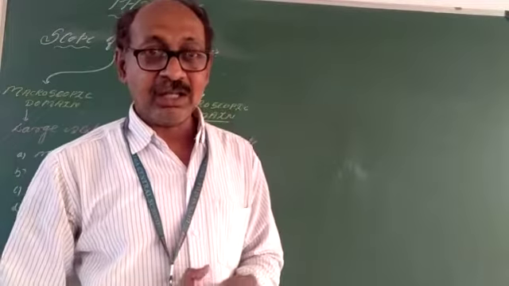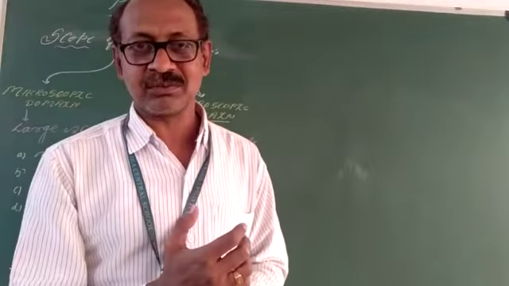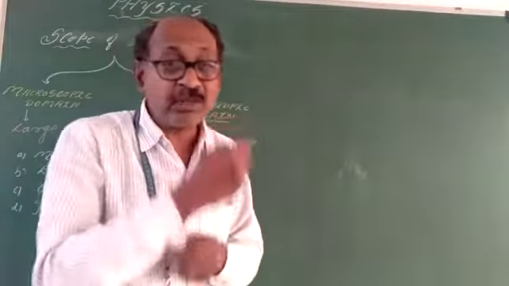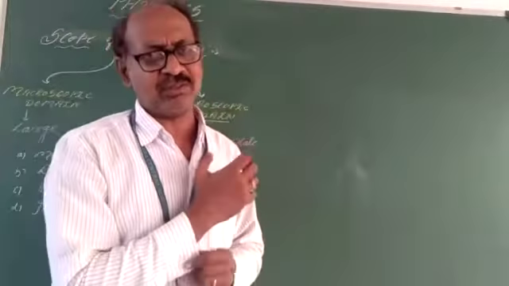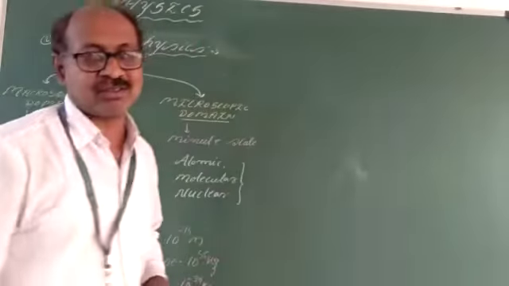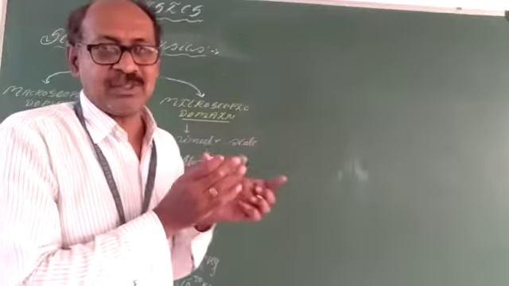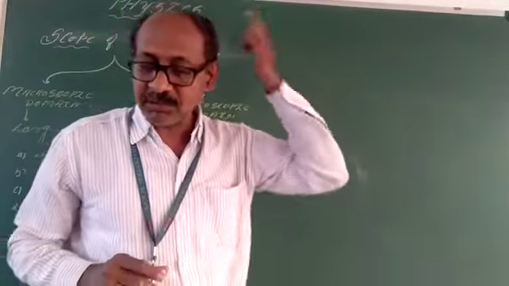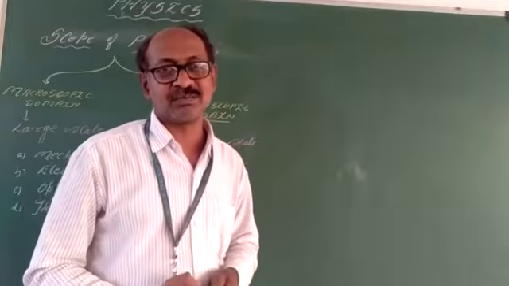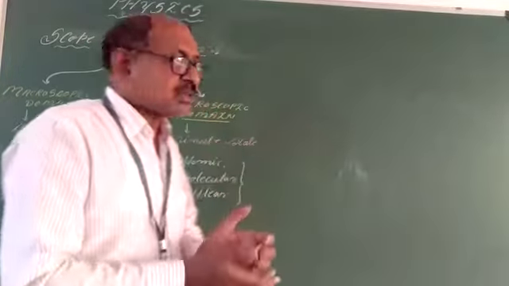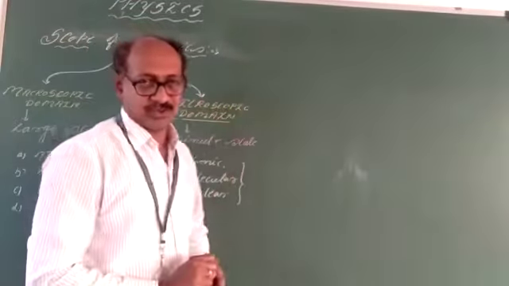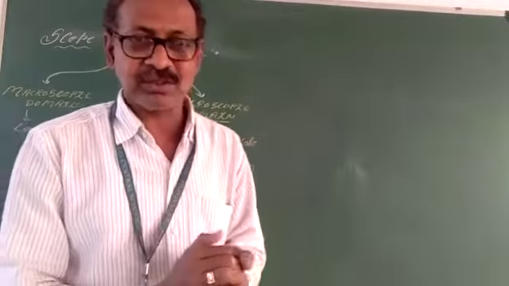And the age of the universe is 10 to the power of 17 seconds. And the lifetimes of the smallest, fundamental particles, of which there are many types that we will study, are about 10 to the power of minus 10 seconds. You see the timings: 10 to the power of 17 seconds compared to 10 to the power of minus 10 seconds. This is the study of the macroscopic and also the microscopic. I think you might have understood these things.